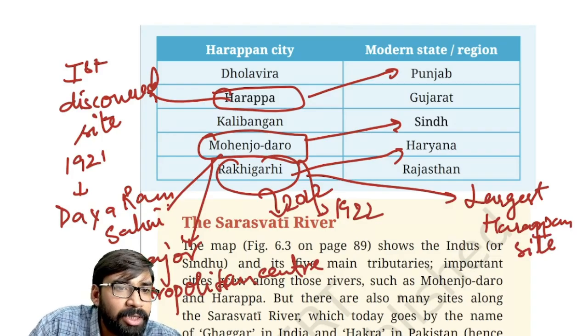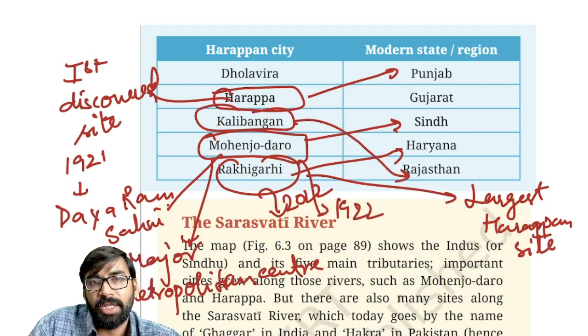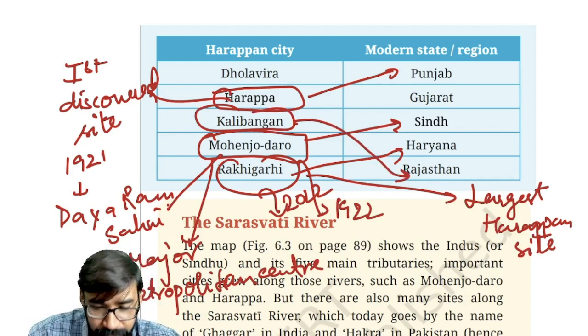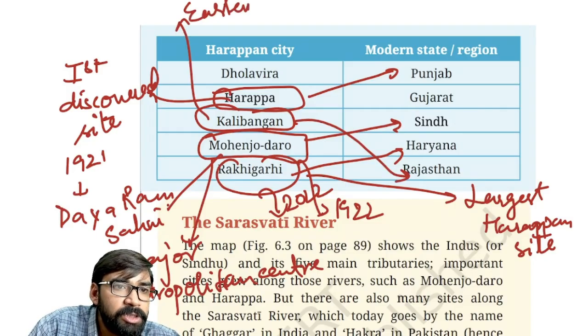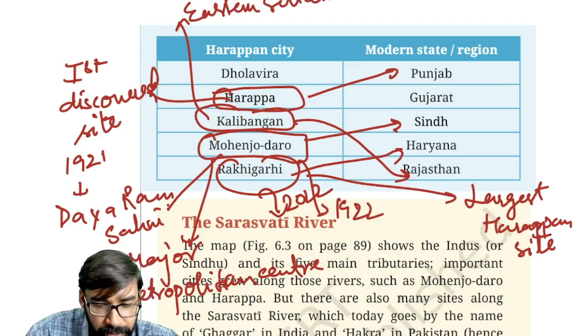Then there is Kalibangan also. Now where is Kalibangan? Kalibangan is in Rajasthan. Kalibangan means black bangle. Clear? So why is it important? Because it was the eastern settlement also. Clear? And then comes Dholavira.